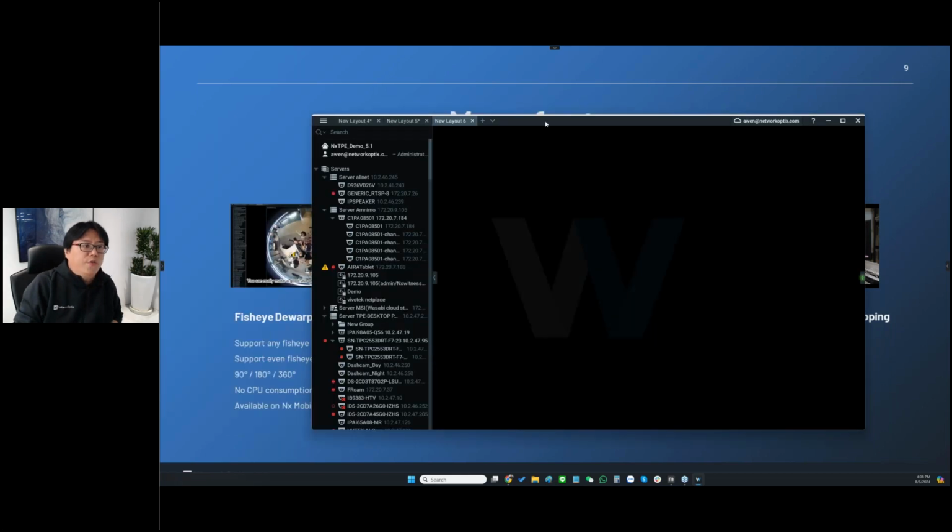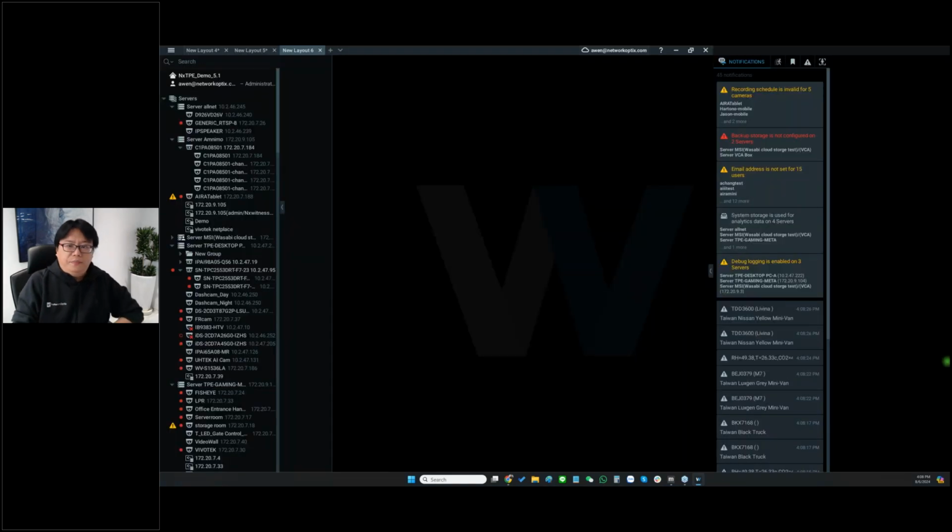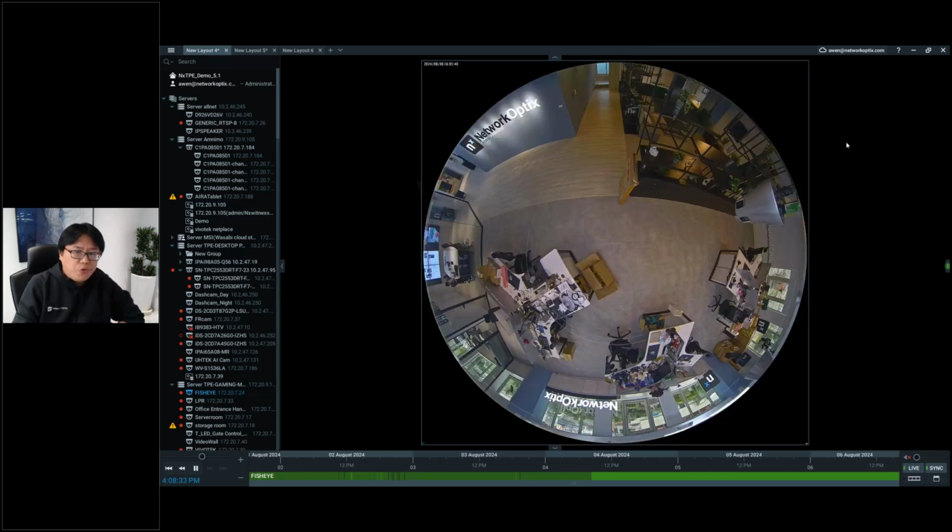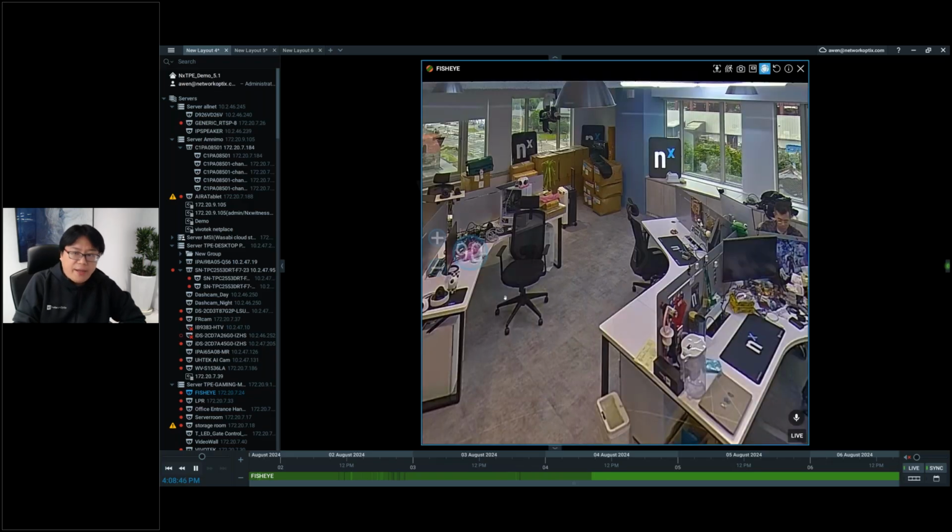For the fisheye, no matter what kind of fisheye camera you use, we don't need to integrate it. We can do the fisheye dewarping like this: 90 degree, 180, 360, no matter what kind of fisheye.